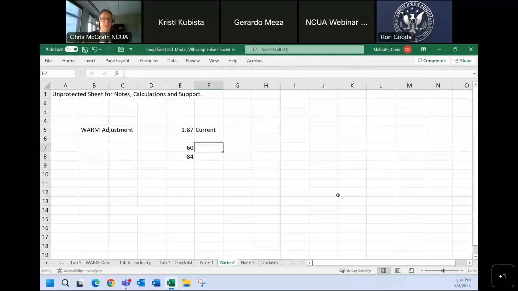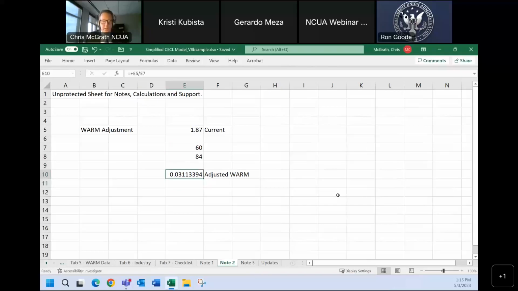There we go. So this is how we're going to divide things and multiply, and we'll get to our adjusted. So I'm just simply going to take the 1.87 divided by 60 months. And then I'm going to multiply that by 84 months.